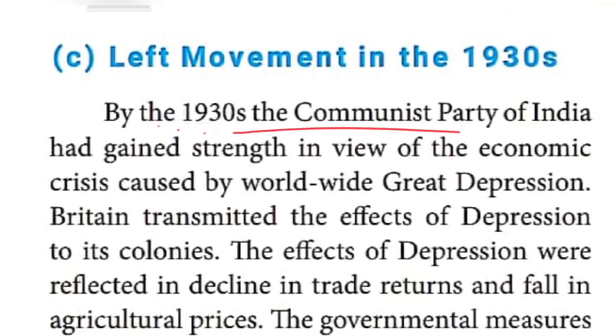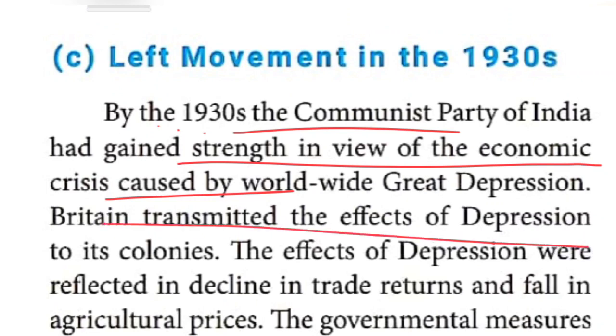So around the 1930s, the Communist Party of India gained strength in view of the economic crisis. At that time, the people thought that the Communist Party might be best. Britain transmitted the effects.